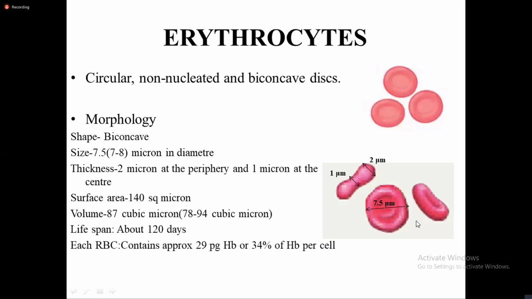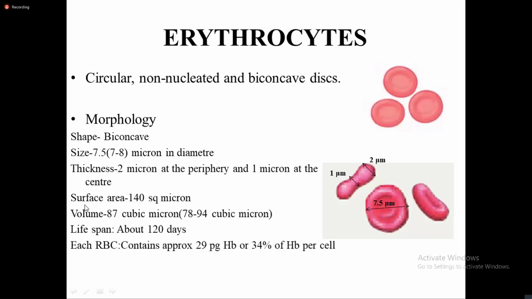Since the surface area of the red blood cell is large, that is why it can easily allow the oxygen from alveoli to get bound with the hemoglobin present within the red blood cell. Right? And in addition to that, your biconcave shape also becomes important because the red blood cells have to pass through those small capillaries. That is why this type of shape becomes important, because it can squeeze through the capillary lumen. Now its surface area is 140 square micron.